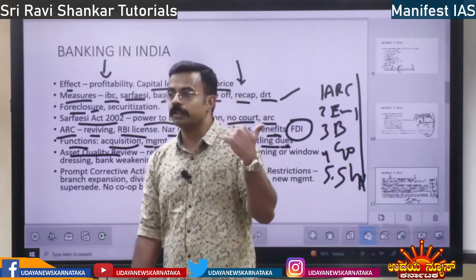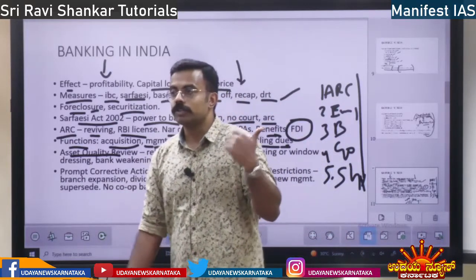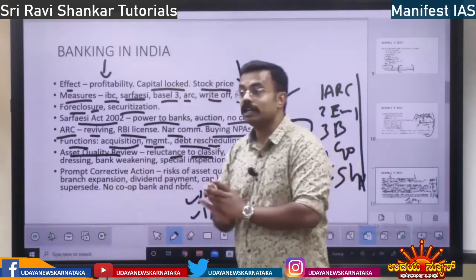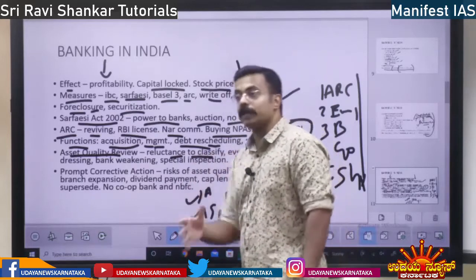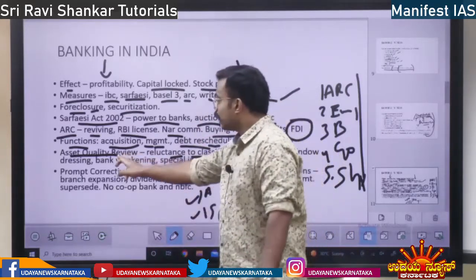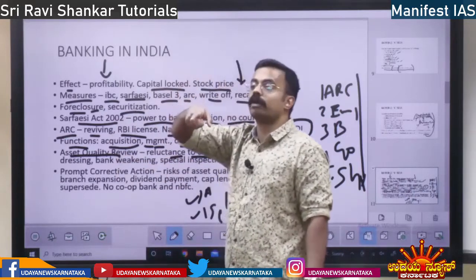I told you, right? Provisioning should be done. So they are not classifying, because if they classify, they have to set aside their own money. Instead, they are pumping more money to make the company profitable. So that is why RBI said you have to do the asset quality review.